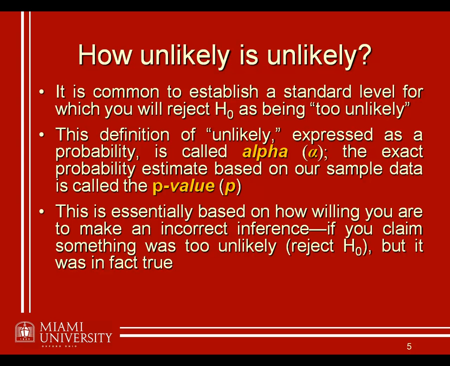Well, now think about it. Even if the null really is true, we're still going to find the data that we found some of the time. Sure, it's very, very unlikely, but it could happen by chance. Now, that means that if we're rejecting that null hypothesis, we could end up being wrong. So our p-value, and in particular any p-value less than our value of alpha, is also going to indicate the probability that we're incorrectly rejecting that null hypothesis.